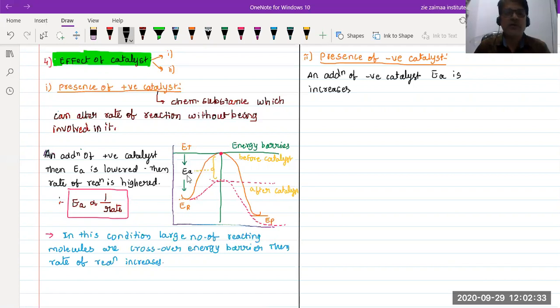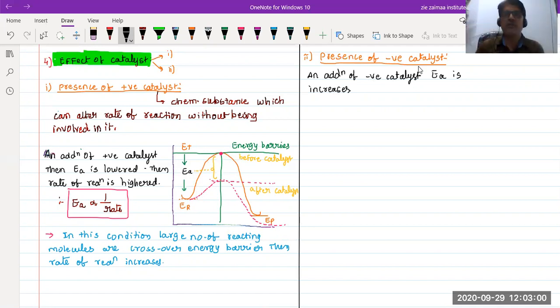See better, whenever the energy of activation increases, what happens? Tell me. The active molecules become inactive, isn't it? Whenever the reacting molecules become active, then only may they cross over the energy barrier. So with the addition of a negative catalyst, the energy of activation increases.